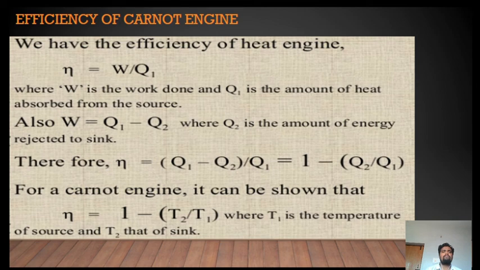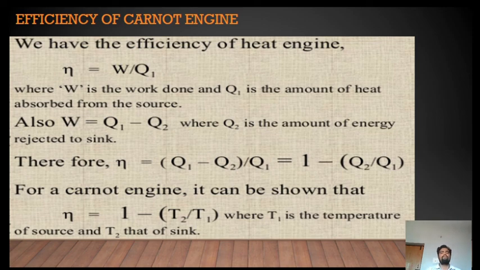So what is the work done here? Work done is the difference between the heat energy absorbed from the source and given to the sink. So W is equal to Q1 minus Q2, where Q2 is the amount of heat energy rejected to the sink.